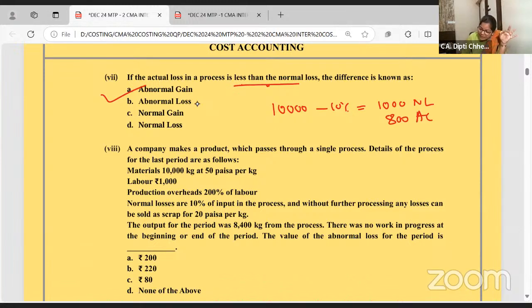If you can have a printout of this and if you can write this, it will sink in your mind and you will work out your answer with very good speed, dear students. So don't just sit idle and watch it, solve it with me. Normal loss, I was prepared 1,000, but it's only 800. So 200 is abnormal gain.